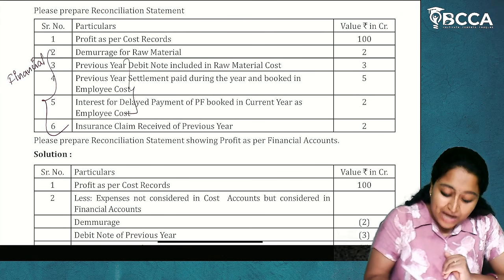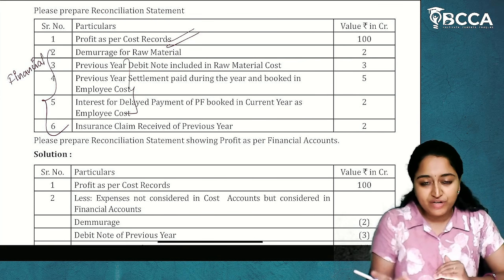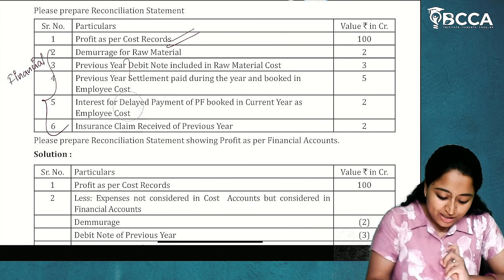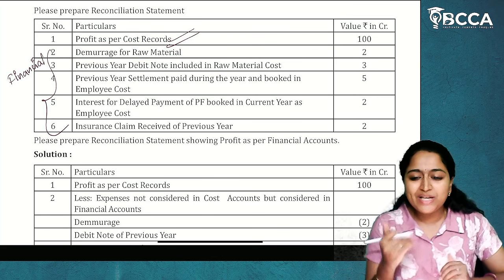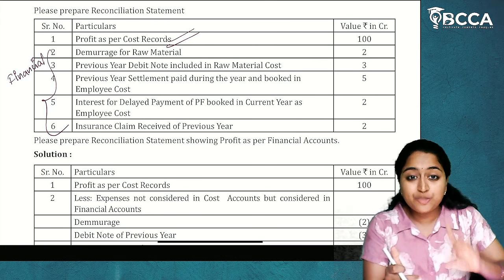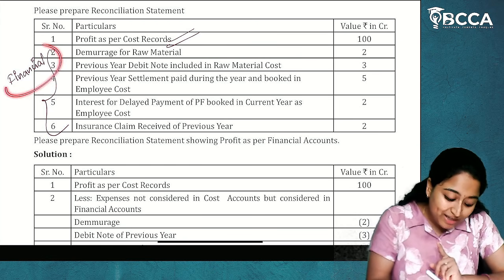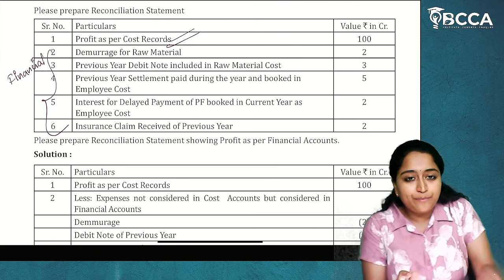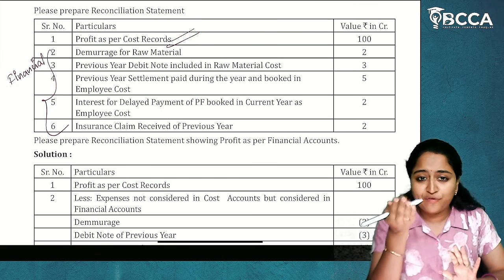But these are not considered in the cost records. So, there is a difference in the cost records and financial records profit because of these adjustments. So, now demurrage for raw materials. There are demurrage charges which are paid for raw materials procurement, which means this is an expenditure. Yes or no? So, expenditure is already recorded in the financial accounts, which reduces the profit of financial accounts. But in cost records, the profit is higher.